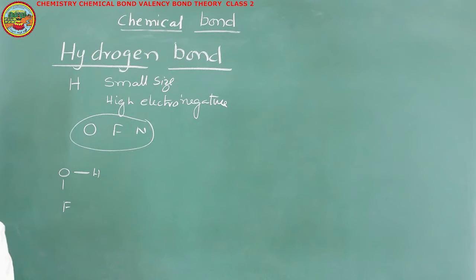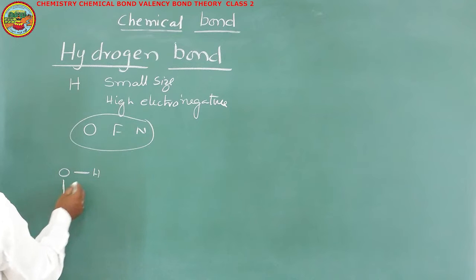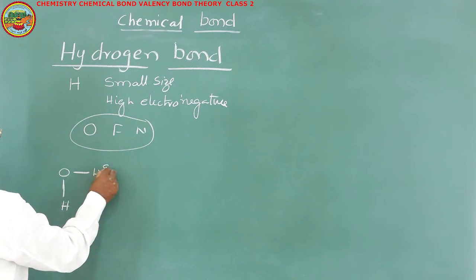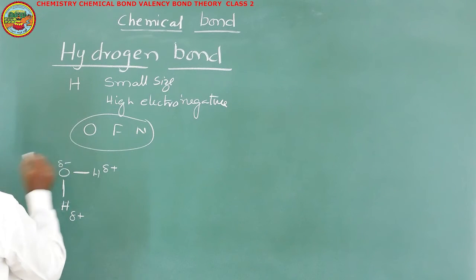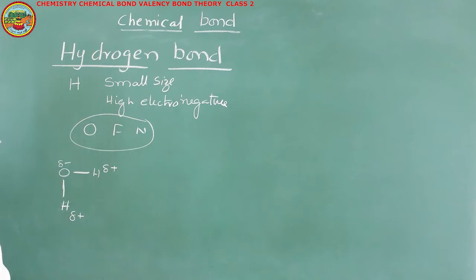Here we have a molecule in which hydrogen is bonded with oxygen. Here, this is a polar covalent bond where hydrogen will have partial positive charge and oxygen will have partial negative charge.